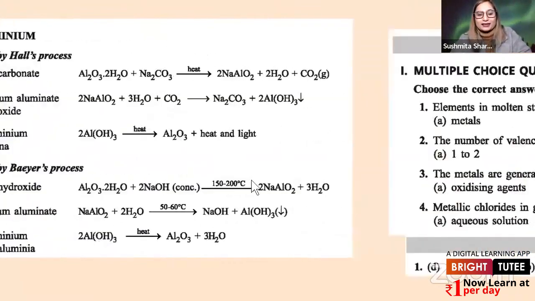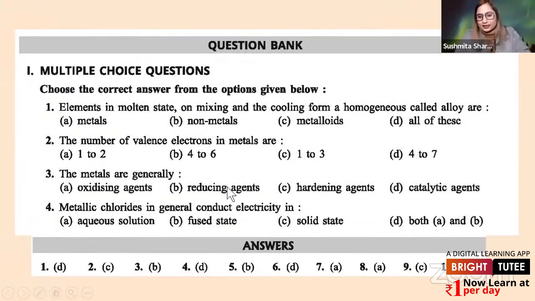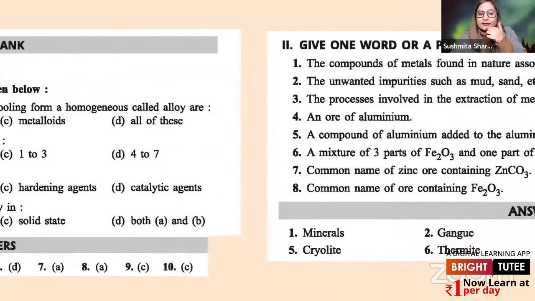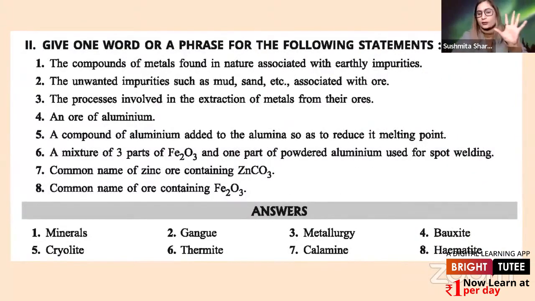Okay. And then we have question banks for every chapter. That is where this book actually becomes very important for us. So we have multiple choice questions for every portion, not just the entire chapter in one portion. We have multiple question banks for the same chapter. First of all, the multiple choice questions. Then we have one word or one phrase questions. Okay, so that is also present in the question paper.